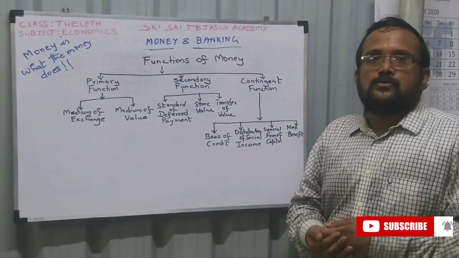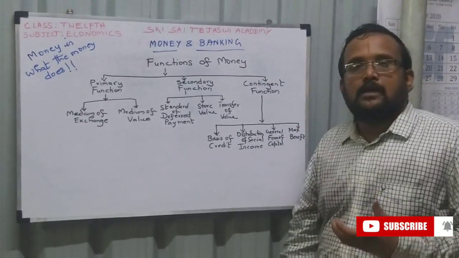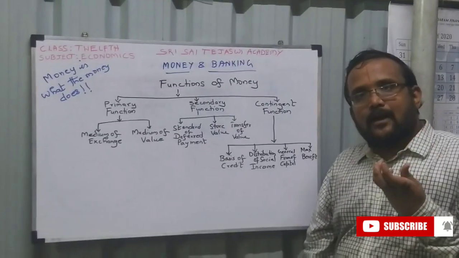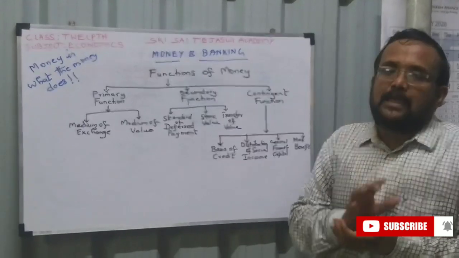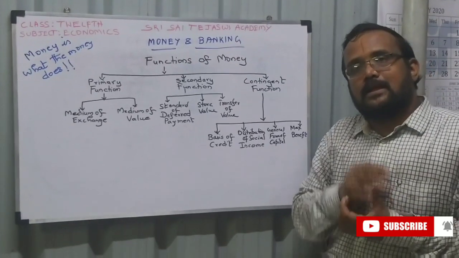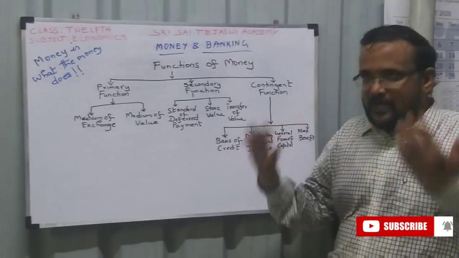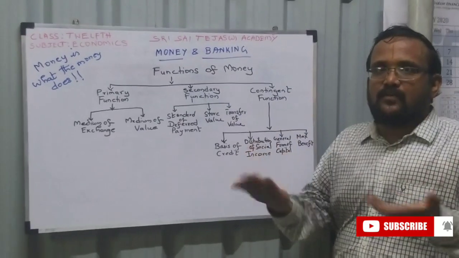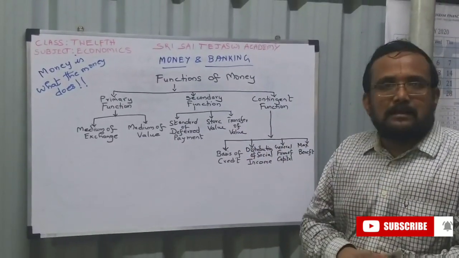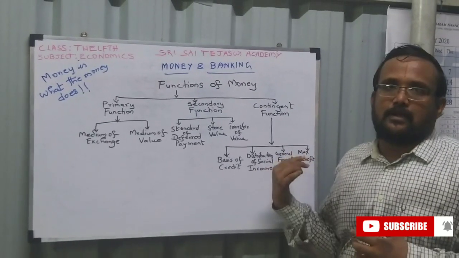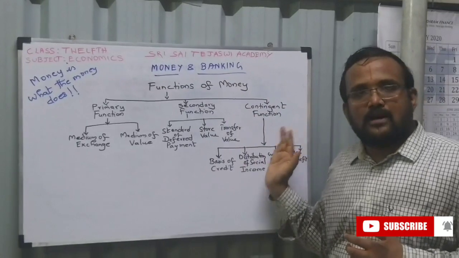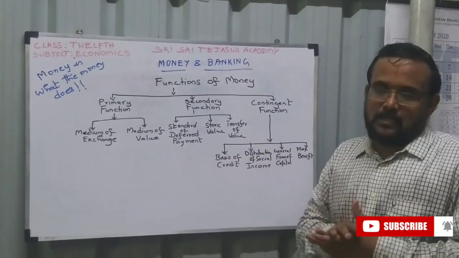Maximizing benefit. Whatever you earn, with the amount of earning you have, you should get the maximum benefit. You are paying some amount, X amount, for the movie and watching it. When you come out of the theatre, you have to feel satisfied for the ticket you are paying. Yes? So that is maximizing the benefit. So these are the functions of money.